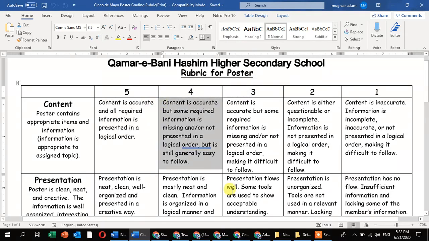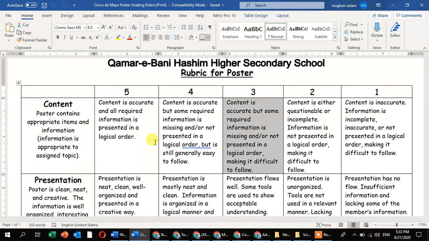If content is accurate but some required information is missing, or your teacher thinks that there is more information available on the net but you did not paste it in your poster, or it is not presented in a logical order but it is still generally easy to follow your poster. Next, content is accurate but some required information is missing or not presented in a logical order, making it difficult to follow.